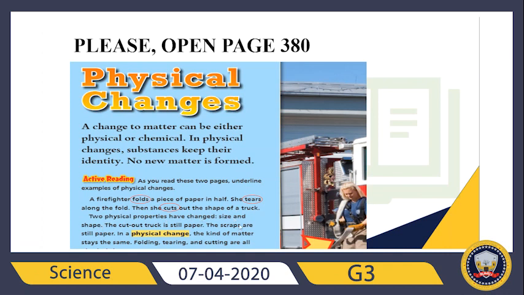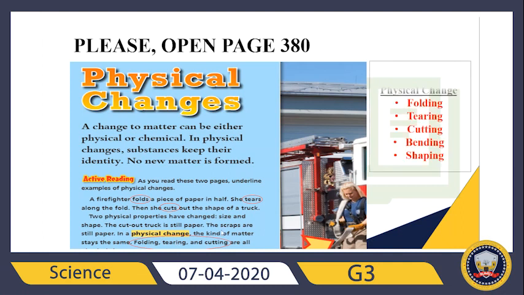Even if you change size and shape, they are physical properties. The cut out truck is still paper. We didn't change the matter. It's still paper. The scraps are still paper. In a physical change, the kind of matter stays the same, like you see in our example. So, what are our physical changes? Folding, tearing, cutting, bending and shaping. They all represent physical change, because remember, in a physical change the matter is still the same.